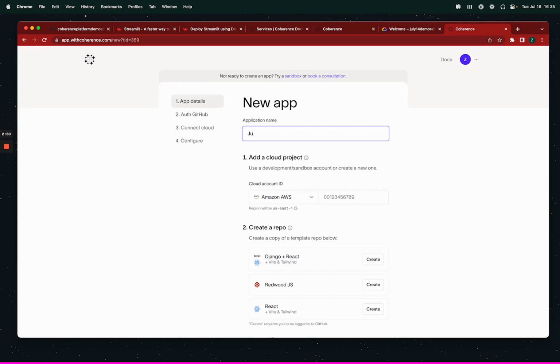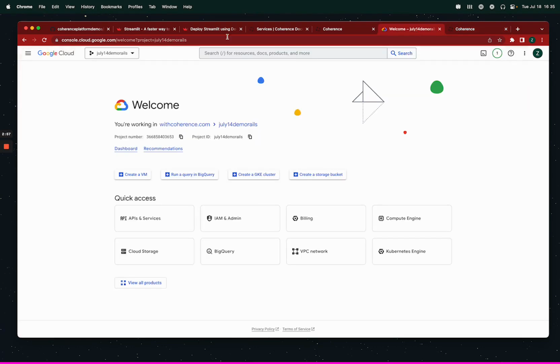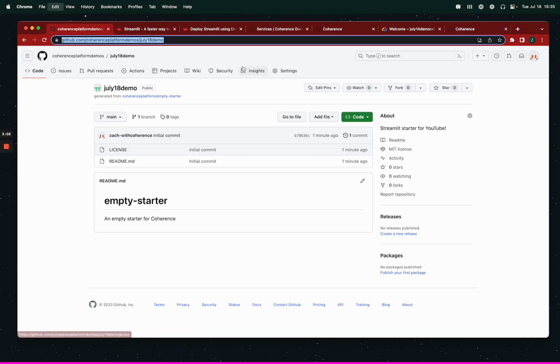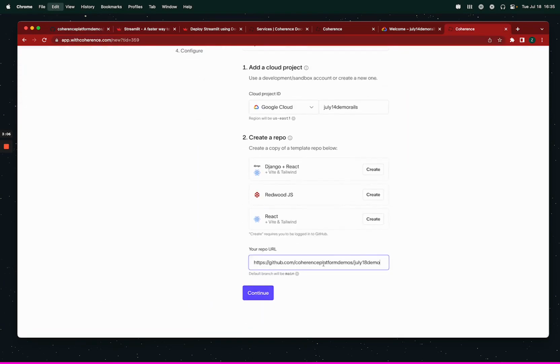We're going to name this July 18 demo. I'm going to do GCP again, just because I've got the same July 14 demo Rails project that's ready to go and feeling lazy. I take this GitHub URL. We're going to use this repo, not one of these other starters. The main branch will be main, the region will be US East. You can change those if you have that requirement.